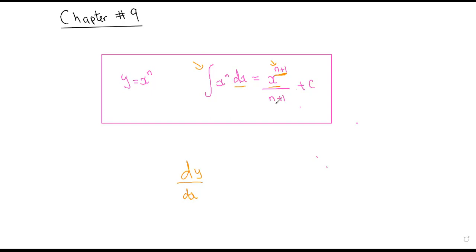We divide it by the new power and we add the constant. This is how you integrate it. Any doubts about it? Any confusions in the formula at least? Okay. All right. Good.